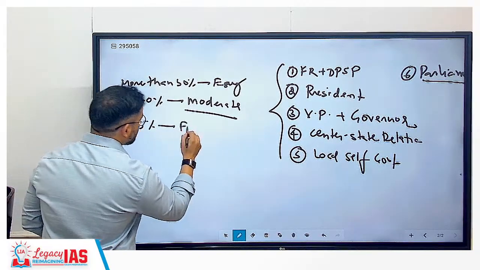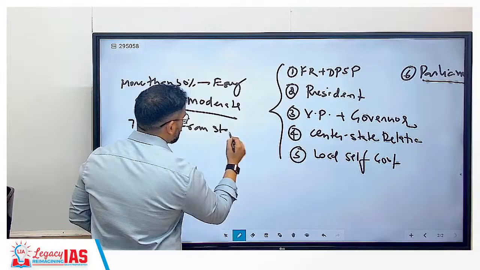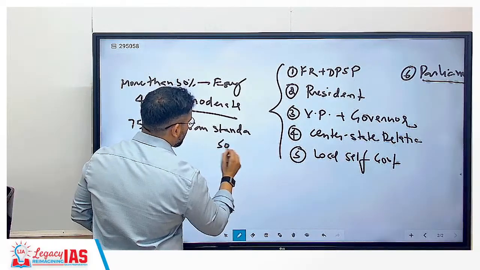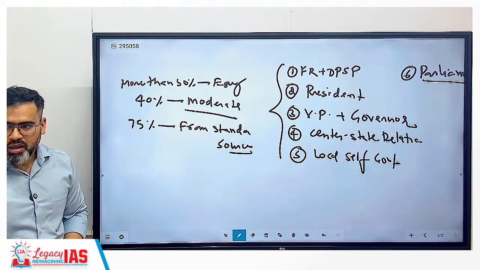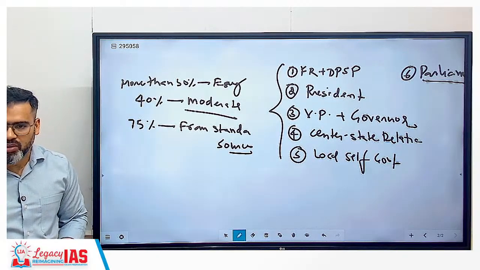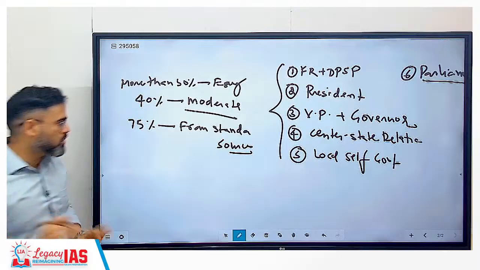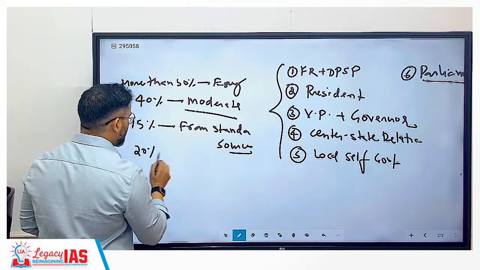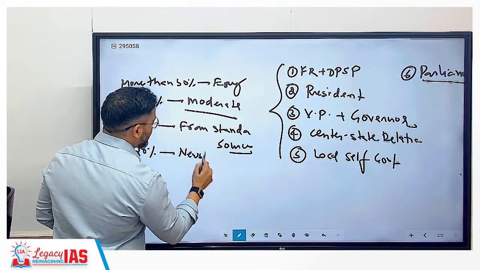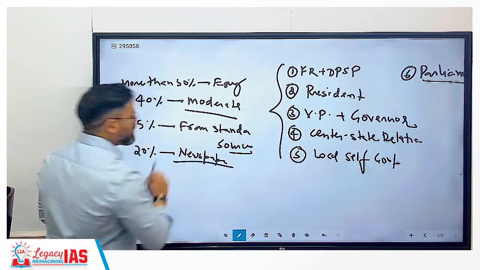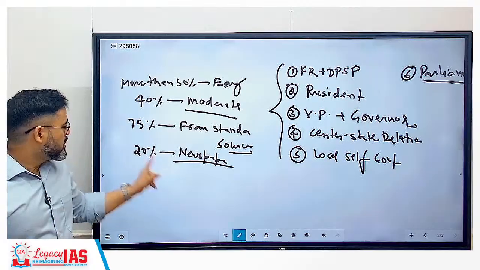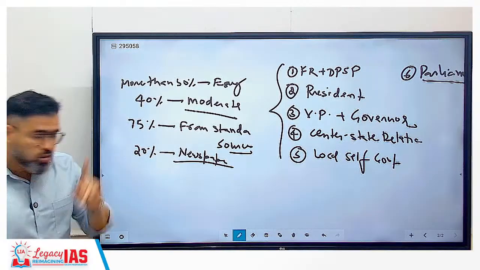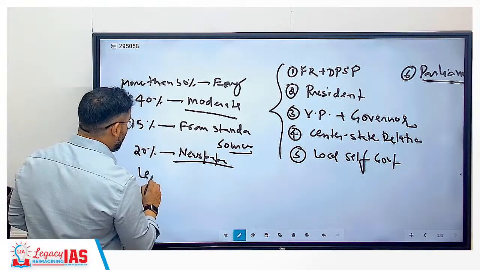More than 75% from standard sources only. That means they are not coming from a random book. Whatever book I told you, it is from that book only. Hardly 20% from the newspaper. But again I am telling you, even though you have not read the newspaper, if you have read the static portion, you can still solve those questions. So the good thing is least randomness.